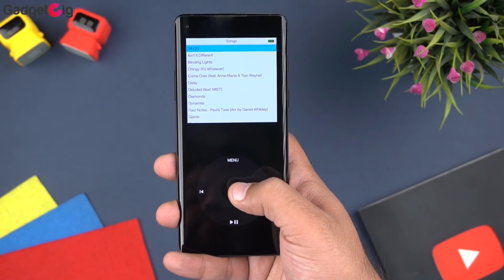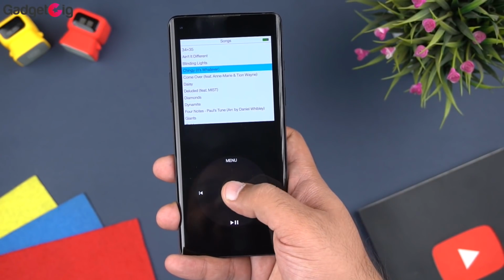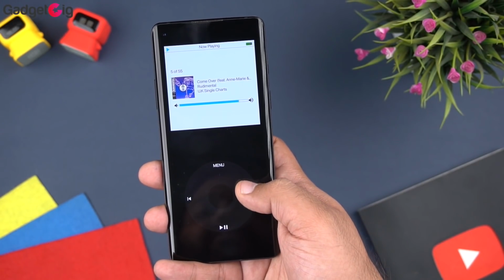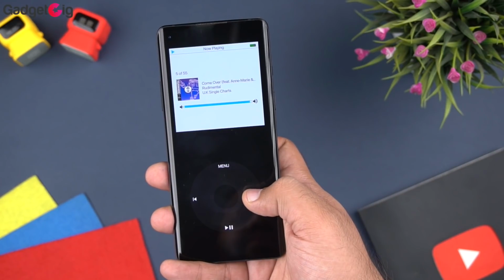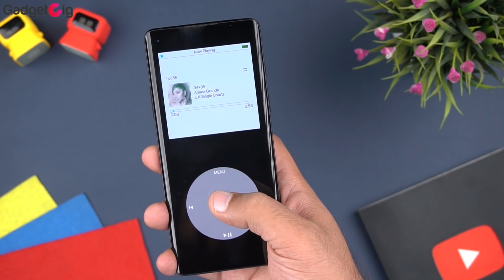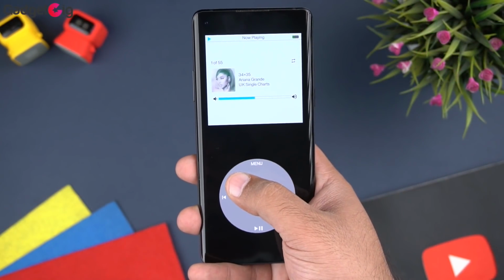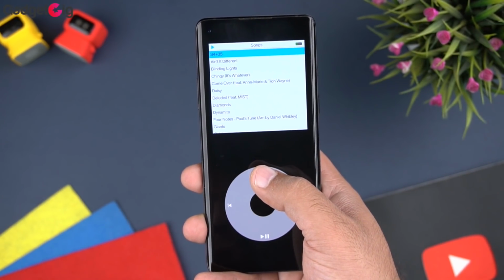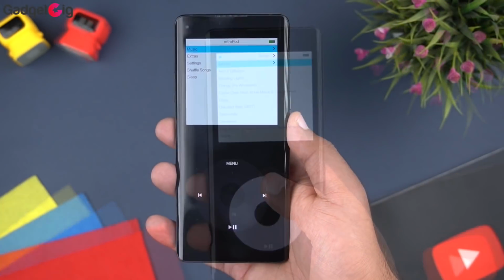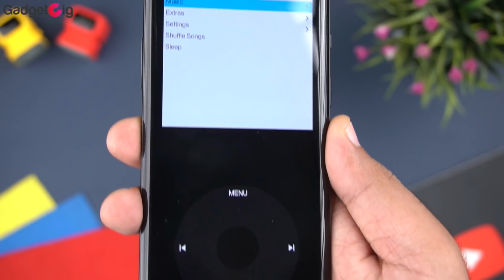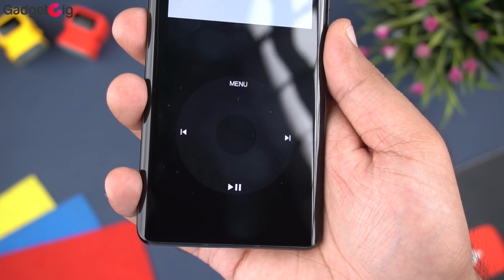The click wheel works just like how it was on the iPod, and you also get the haptic feedback while scrolling. You can adjust the volume with the click wheel or shuffle songs. You can also fast forward the song or see the album art with the middle button. The layout of the app is simple yet looks amazing on the phone, especially with the AMOLED screen. Overall, I'm loving the Retropod app right now, and it is my default music player. It feels like I'm using a giant iPod.